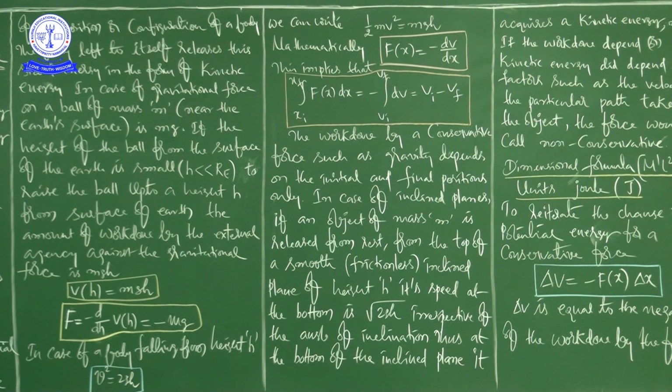When you are doing some work against the gravitational force, where will the work go? I will tell you, you just listen. The work done by the external agency against the gravitational force is mgh. How is it mgh? Work is the product of force into displacement. So here mg is the force and the displacement is the height through which the body is taken.